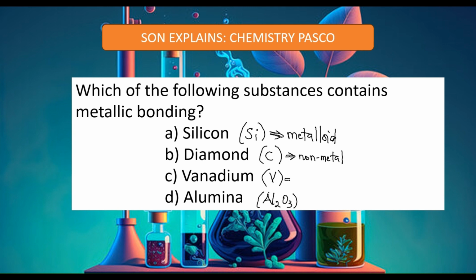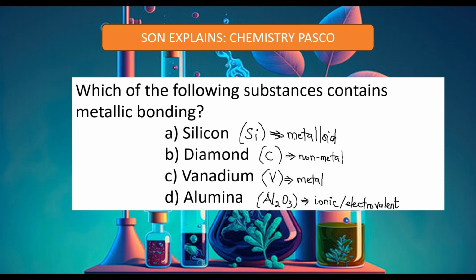Vanadium is a transition metal, so it's coming from the metal family. So this one is a metal. And then alumina contains aluminum, a metal, and oxygen, a non-metal. If you have something like that, what did we say it should be? Yes, this is an ionic or electrovalent substance. So alumina is Al2O3, ionic or electrovalent.